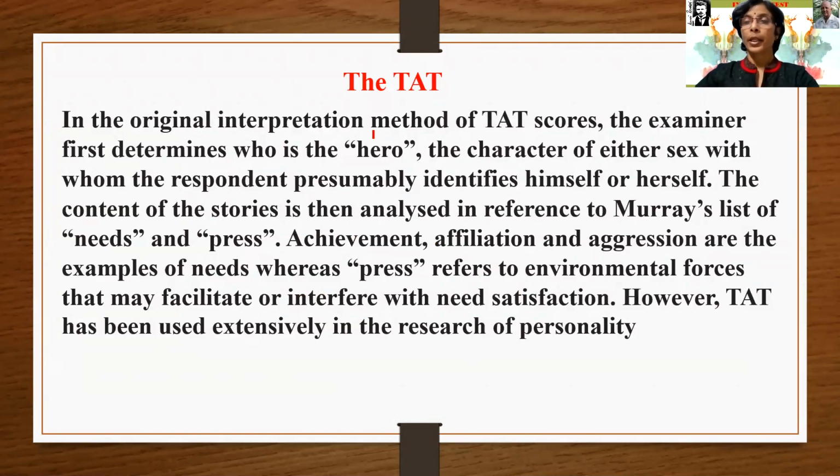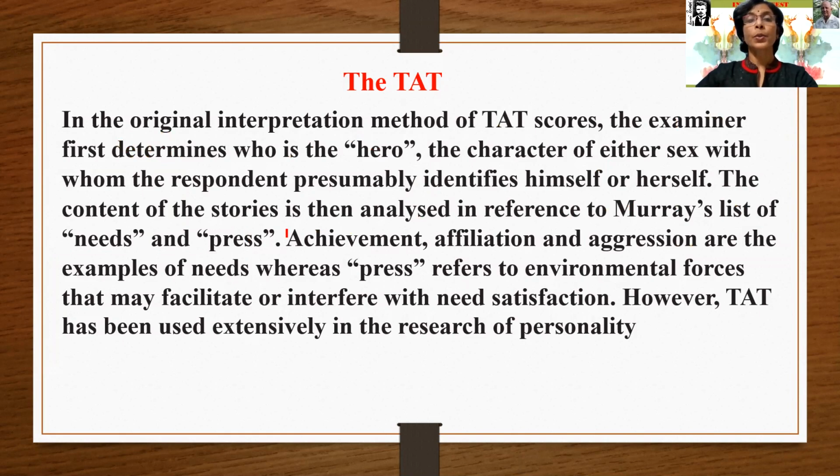In the original interpretation method of TAT scores, the examiner first determines who is the hero, the character of either sex with whom the respondent presumably identifies himself or herself. Means the picture with whom the examinee relates himself, that picture is called the hero, and first it is determined by the examiner.